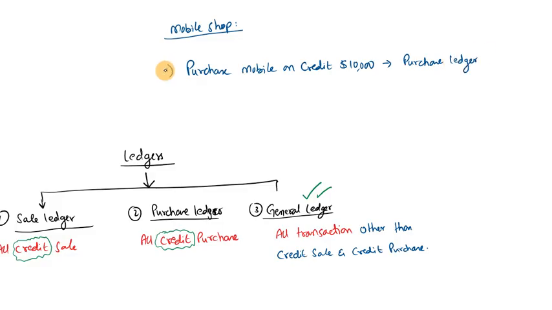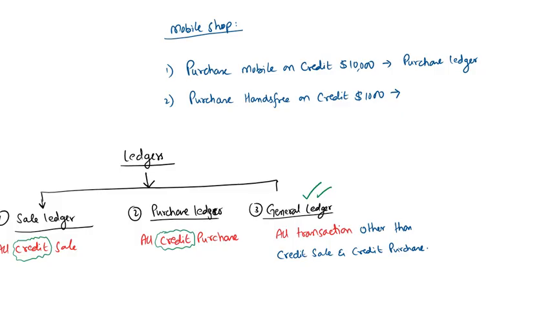Another example: the business purchases handsfree on credit for $1,000.